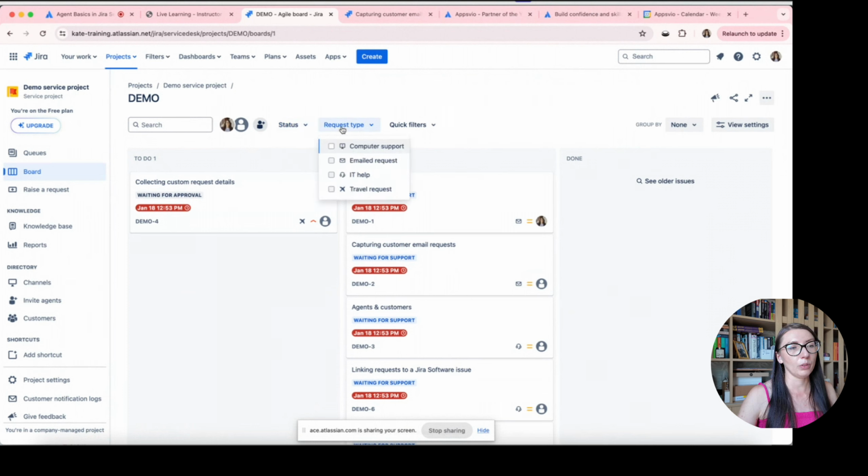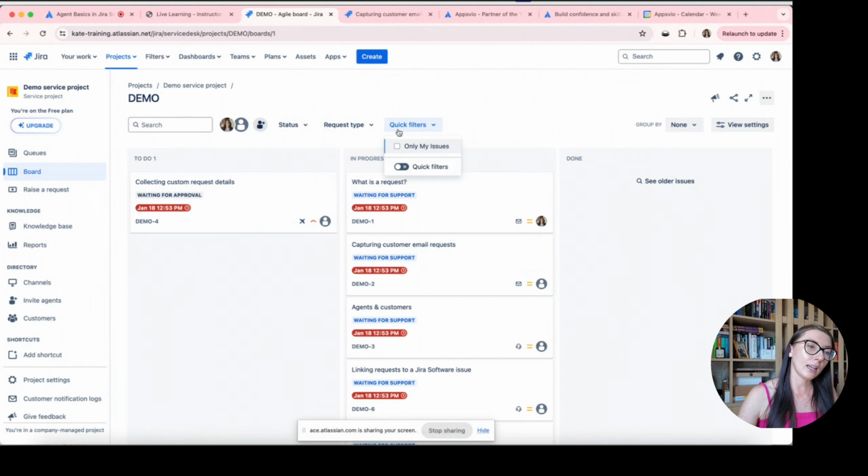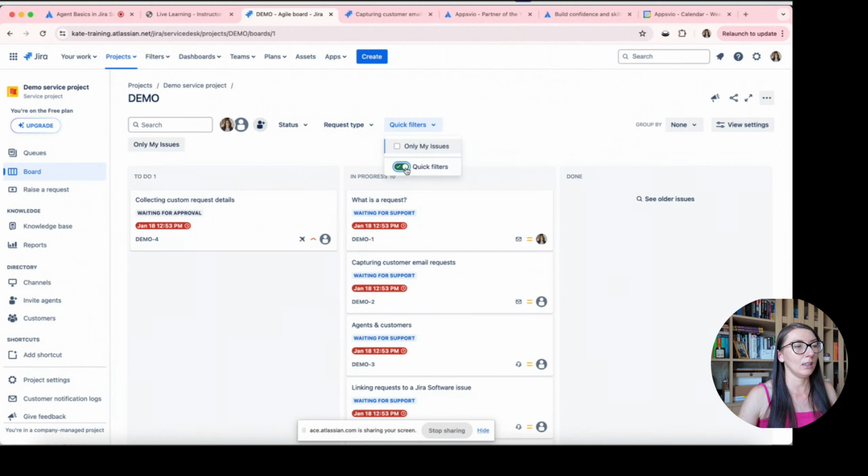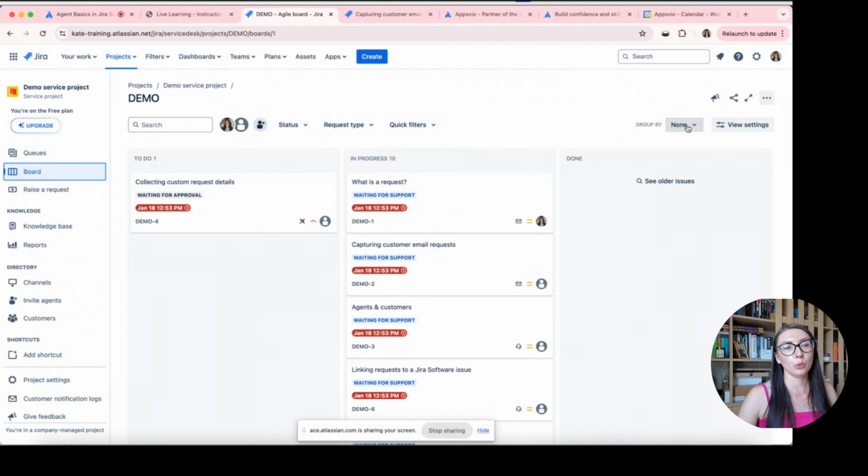We also have the possibility to define some quick filters. In this case, we have only my issues, and I can also enable quick filters here below this area with buttons. And here we have also the option to group tickets using assignee or using request type.